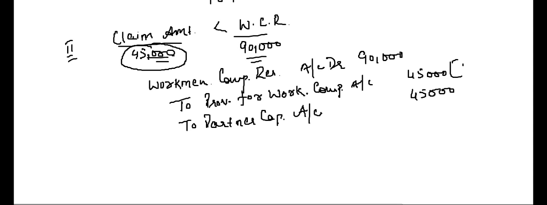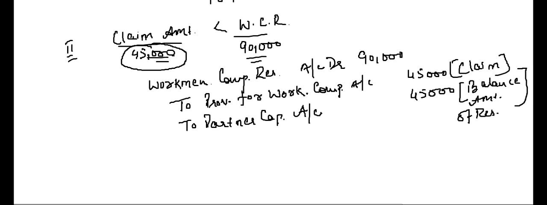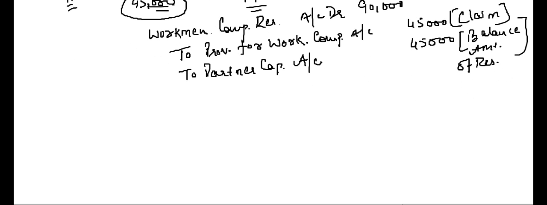This is claim amount, right? This is balance amount of reserve. Clear? When the claim amount is less than the workman compensation reserve.